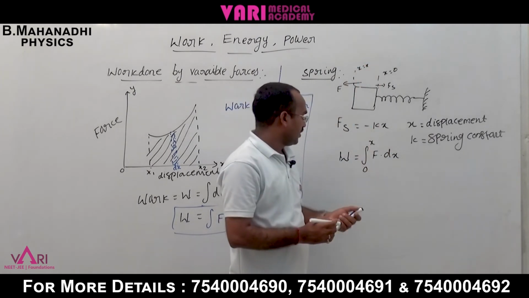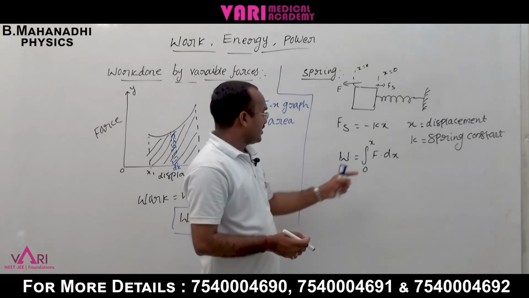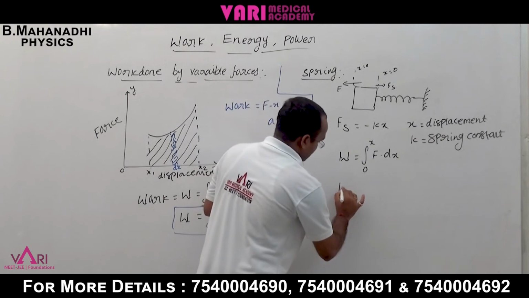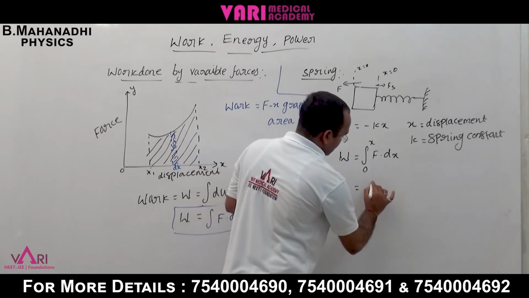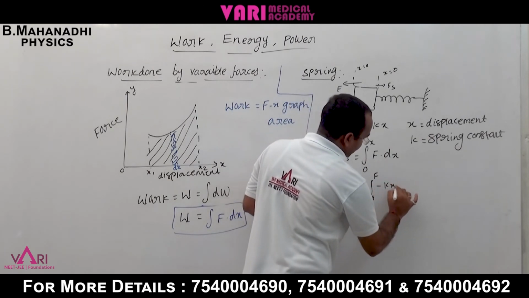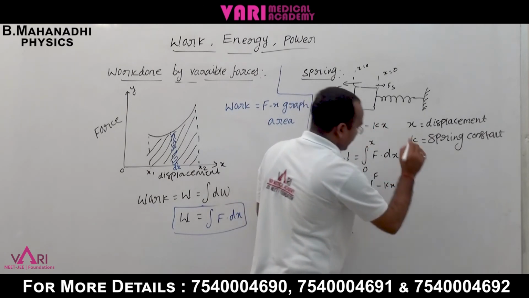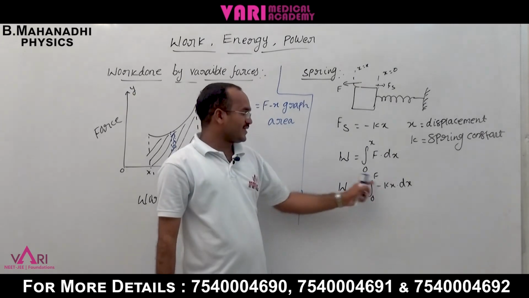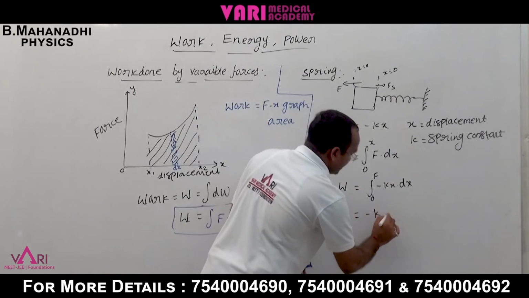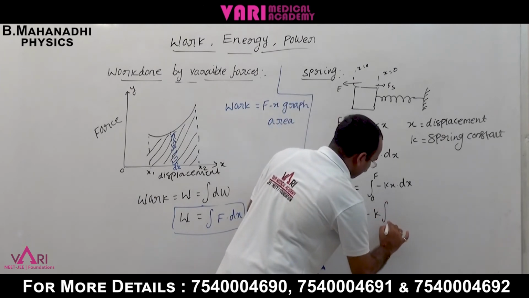Substituting the spring force minus kx, W is equal to the integral from 0 to x of minus kx into dx. Now k is constant, so it comes outside: W equals minus k, common, integral 0 to x.